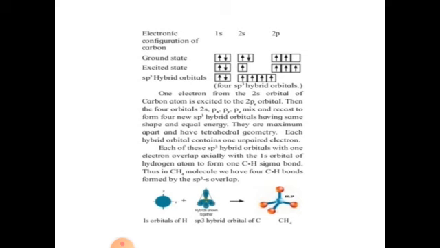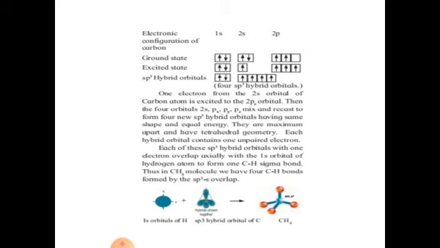Then the four orbitals, now 2s, px, py, pz, mix and recast to form four new sp3 hybrid orbitals having the same shape and equal energy. They are maximum apart and have tetrahedral geometry. Each hybrid orbital contains one unpaired electron.